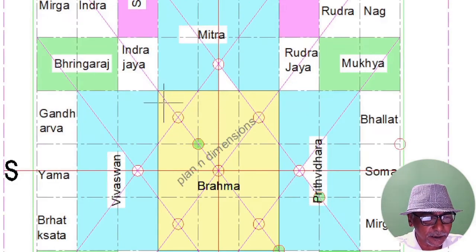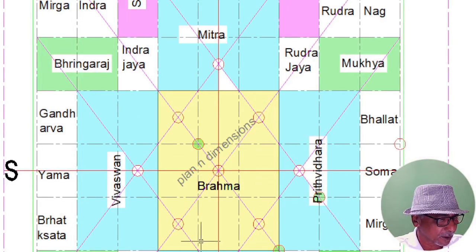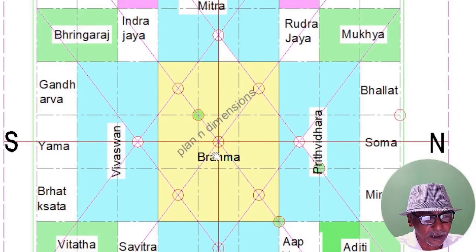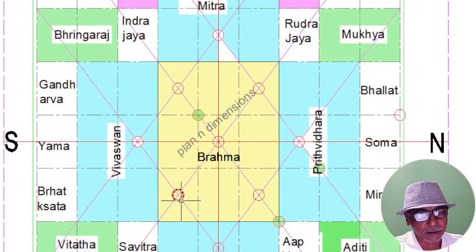Then you can observe this is the central part of the building. We call this as Brahmasthana. In this area, the energy is very weak. We don't recommend any living space in this area. It is advisable to leave open to sky.